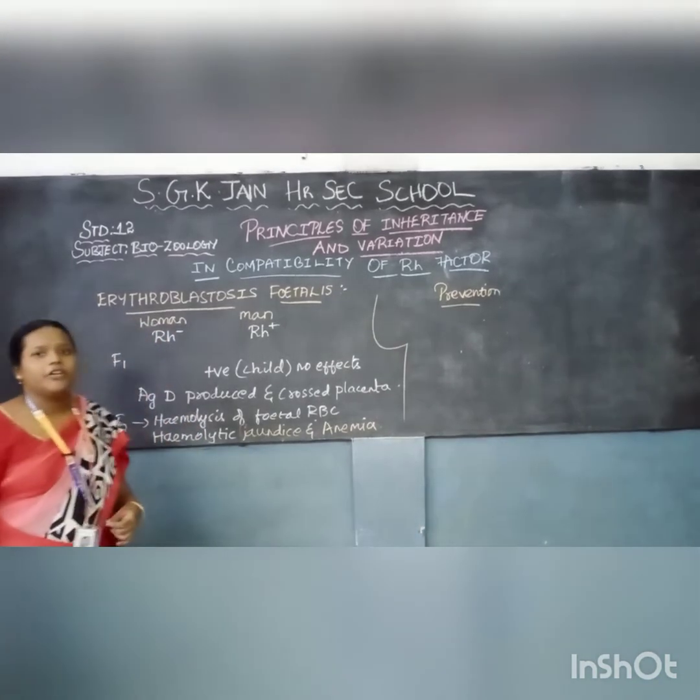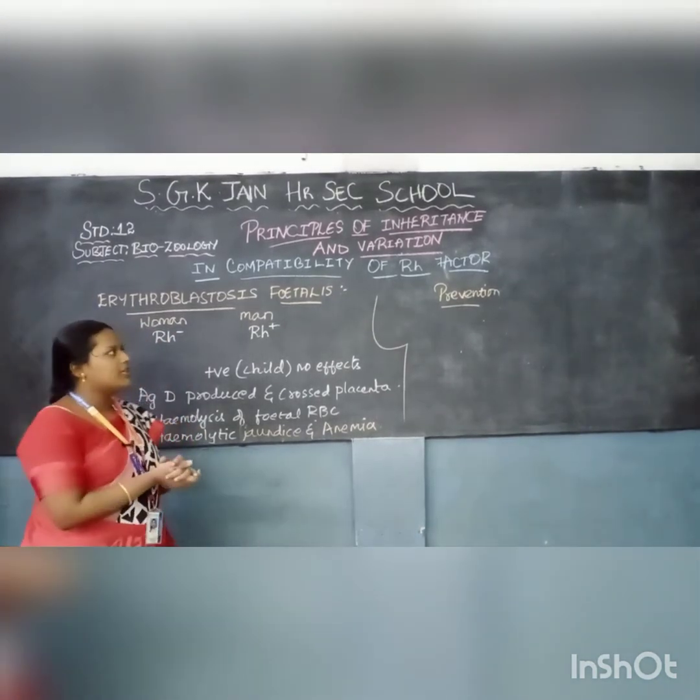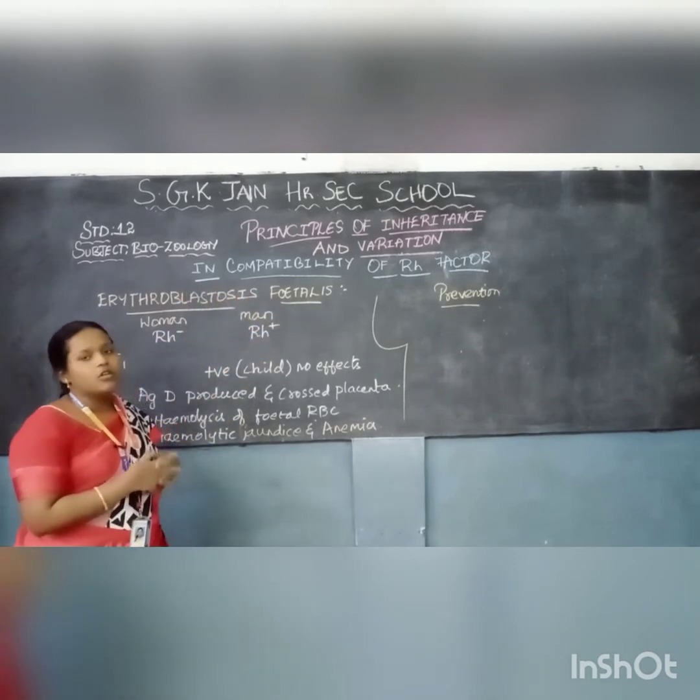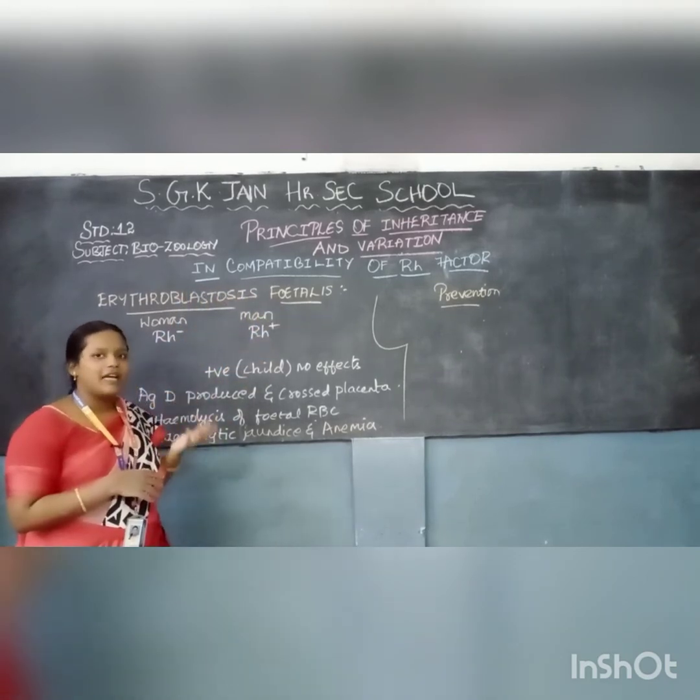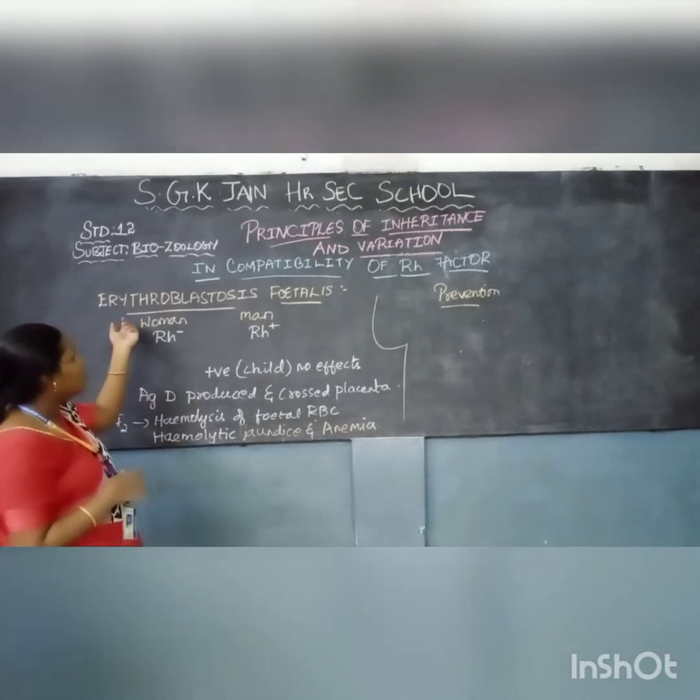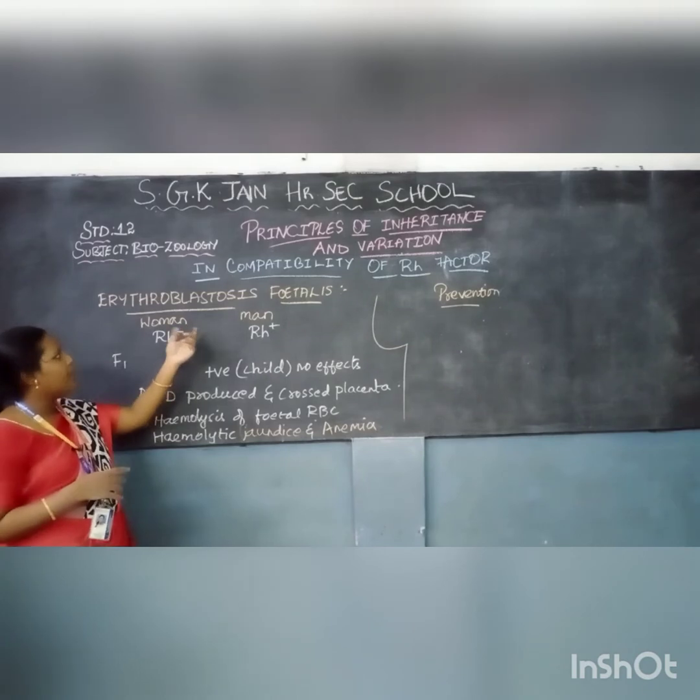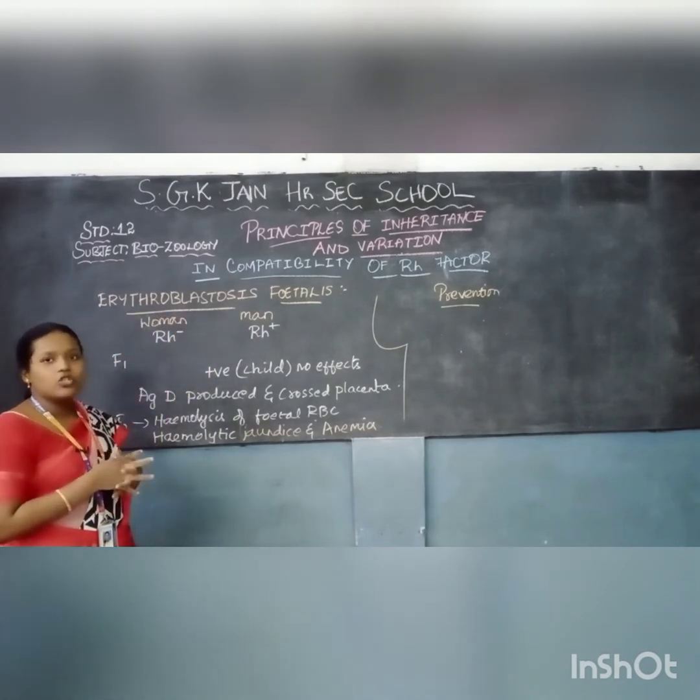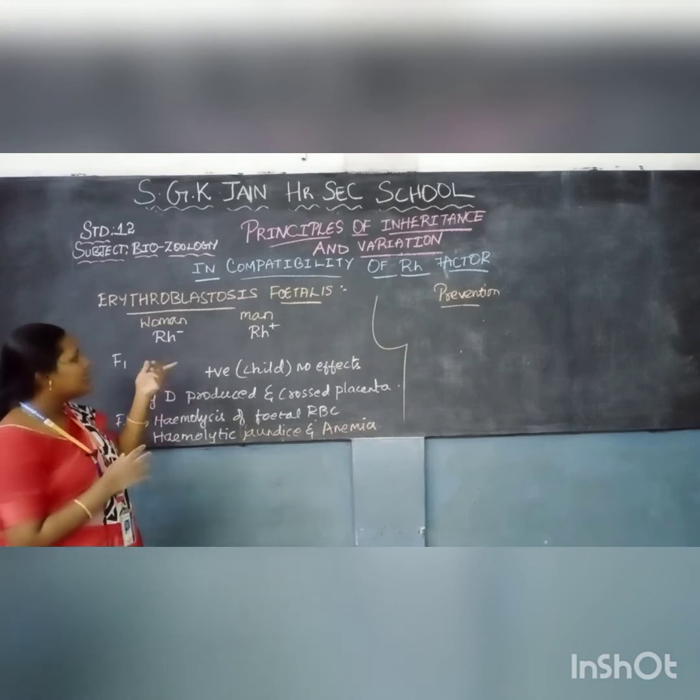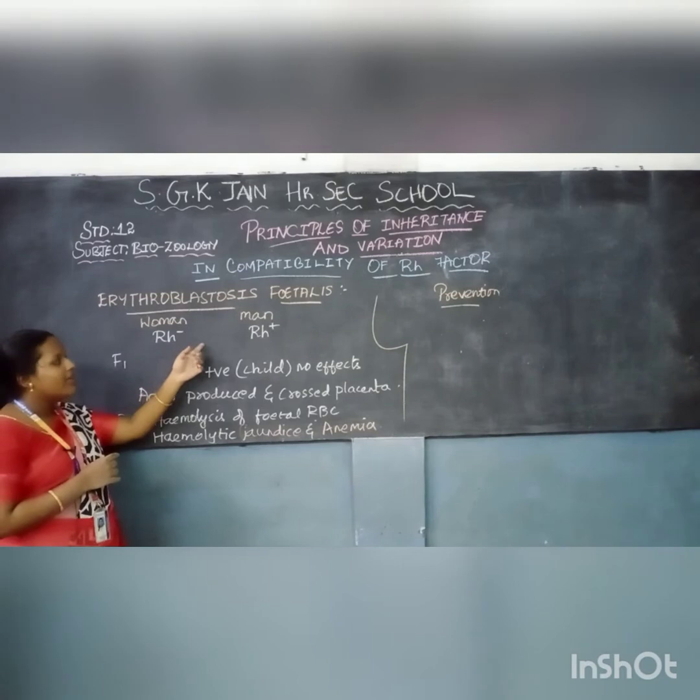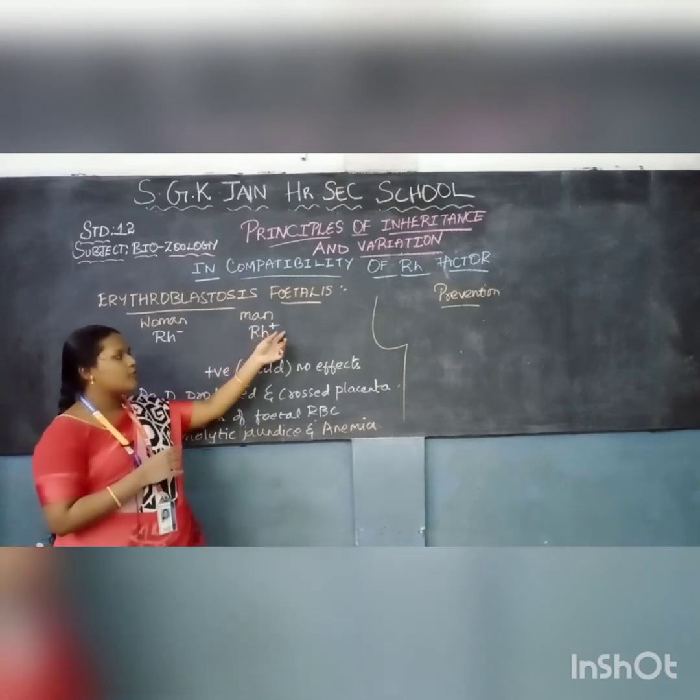As the continuation of the human blood group system, the last part is the incompatibility of RH factor. What will be happening if RH positive and RH negative combine? That we will be seeing. Here we are going to see an example, erythroblastosis fetalis. It is a disease which is caused in women. This will be caused if a woman is RH negative and the man is RH positive.